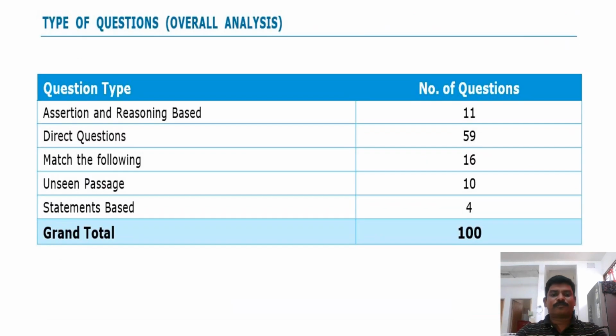Next, type of questions, oral analysis. Here, see, assertion and reasoning based. So reasoning based questions also they are concentrating on. Though it is the second paper, what is the reasoning?